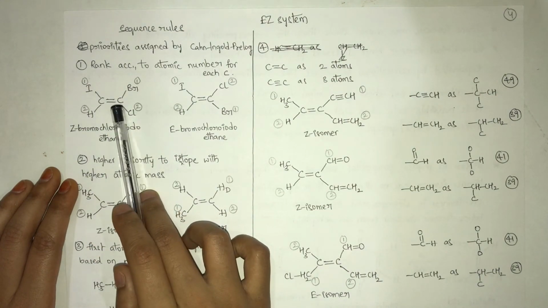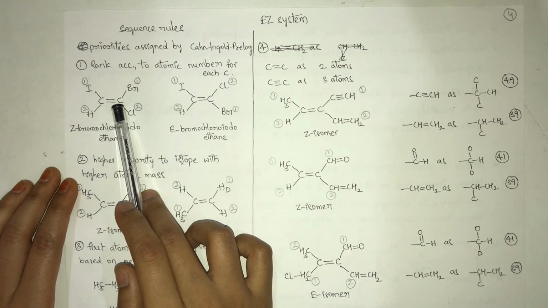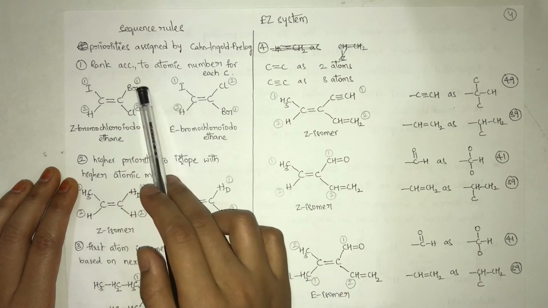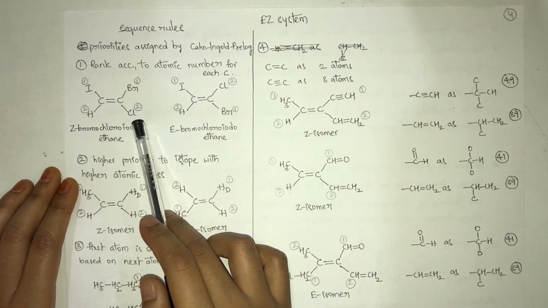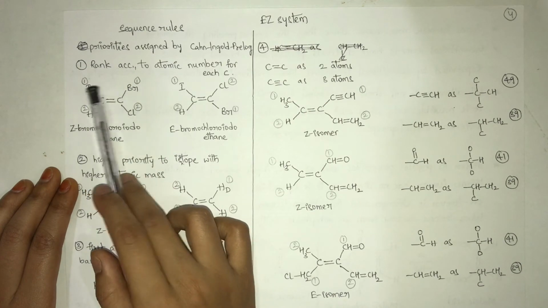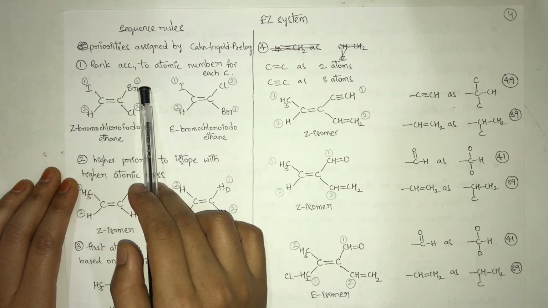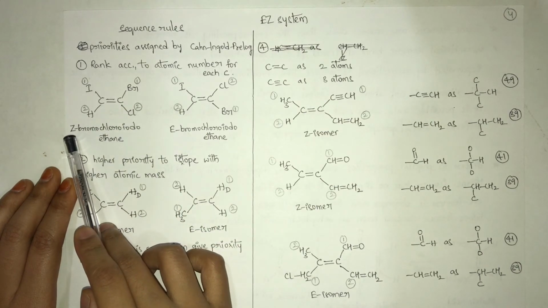Then for the next carbon, we are having bromine and chlorine. Bromine will have a higher atomic number when compared to chlorine. So bromine is given rank 1 and chlorine rank 2. Both the high priority substituents are present on the same side. Then we will give the name as Z isomer.